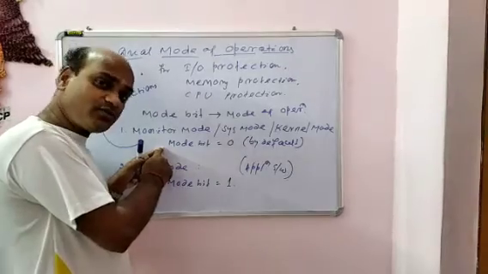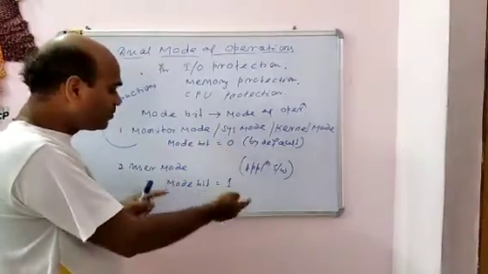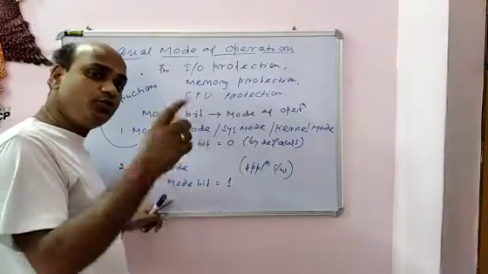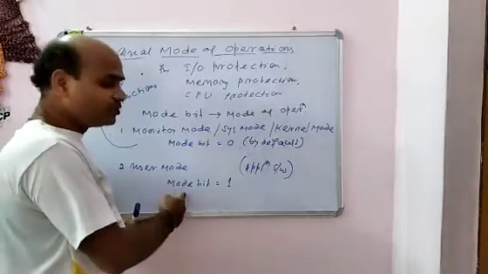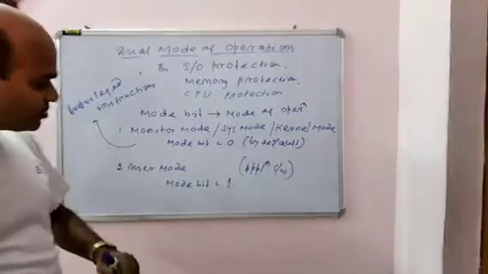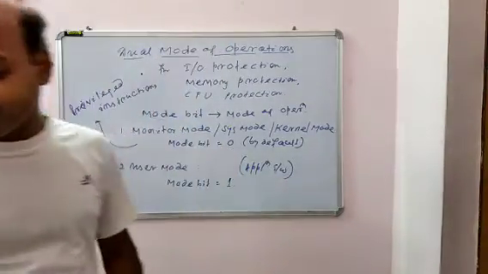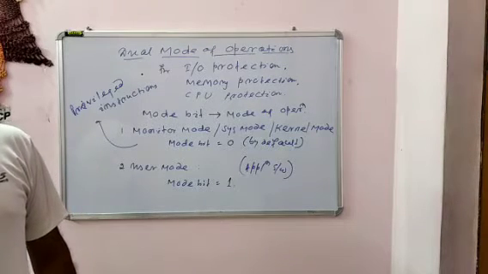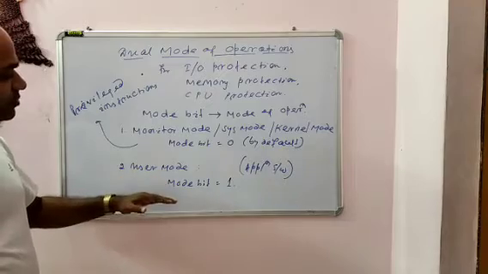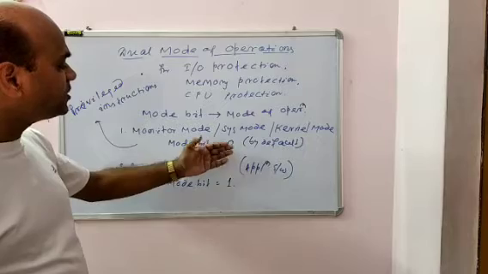So in this mode only instructions from the system software can be executed, because this is system mode, where the mode bit is 0. Now when the mode bit is 1, then instructions from the application software, meaning the user, can be executed. The user can send instructions on behalf of the user. Okay. So to switch from kernel mode to user mode, the mode bit must be changed from 0 to 1.